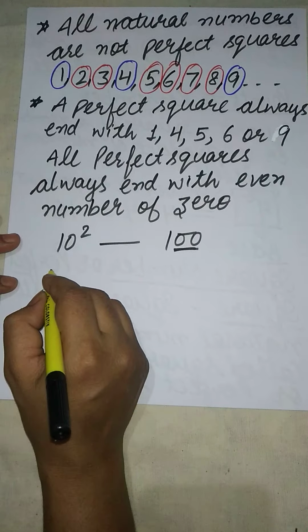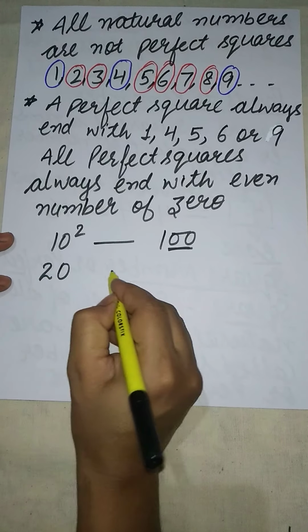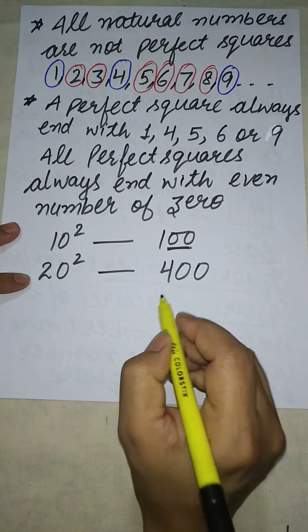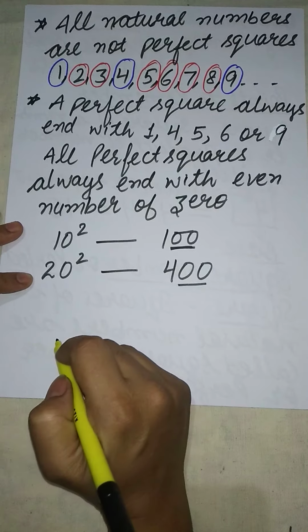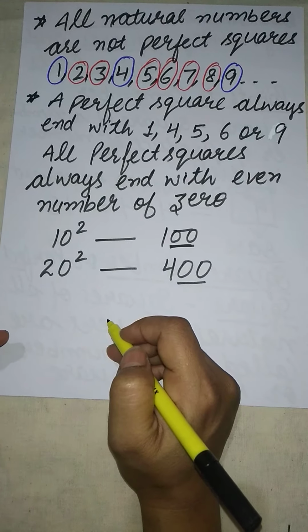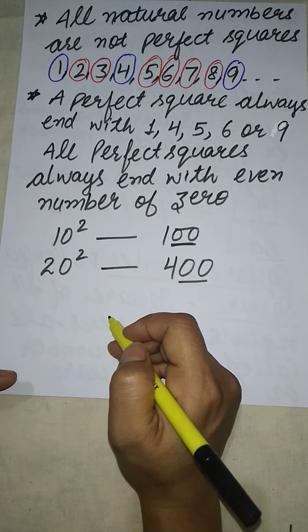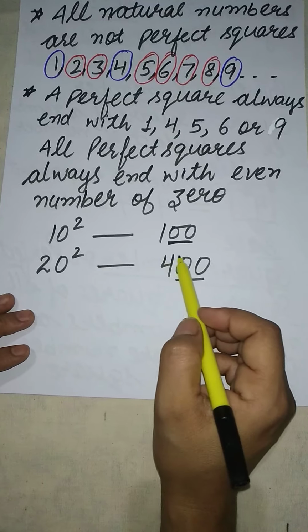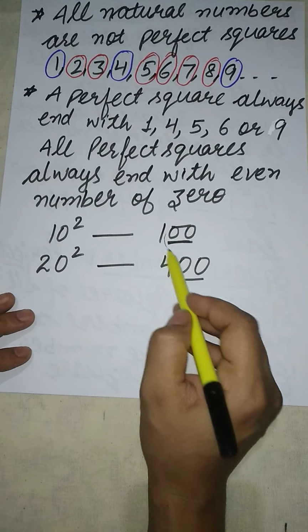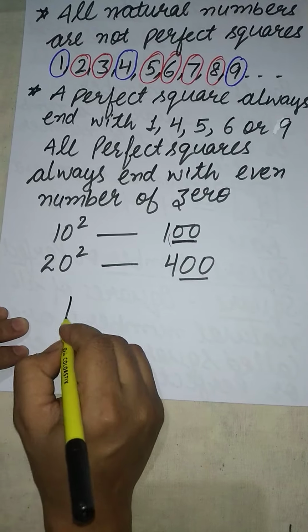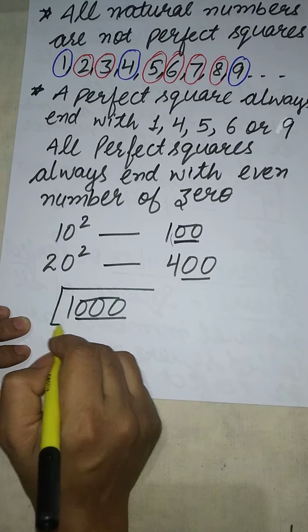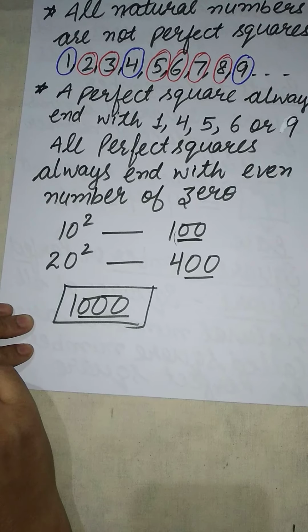If I take the square of 20, 2 twos are 4, again here is 400 having 2 zeros. In this way, when we find the square of any natural number, it will always have an even number of zeros. If I take the example of 1000, it has 3 zeros. 1000 is not a perfect square number.